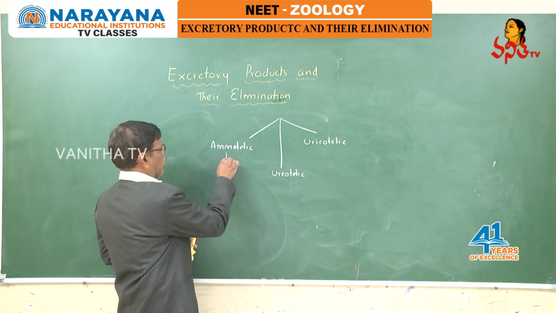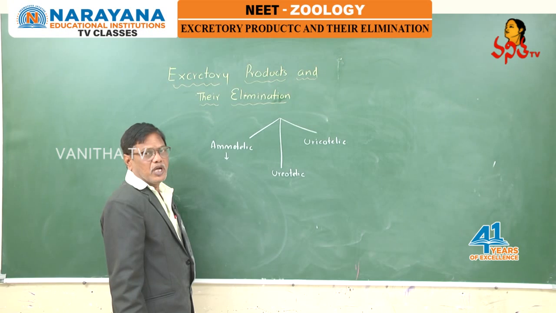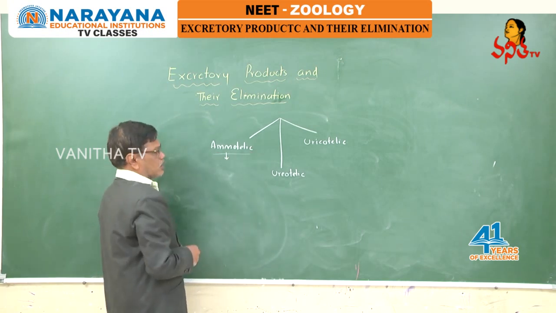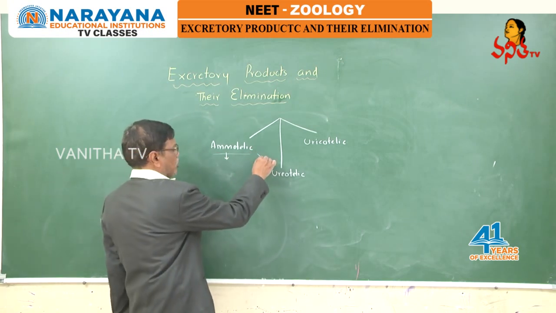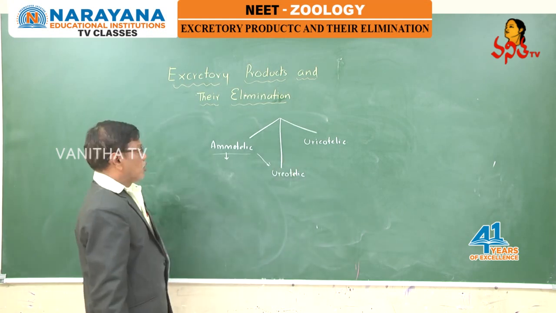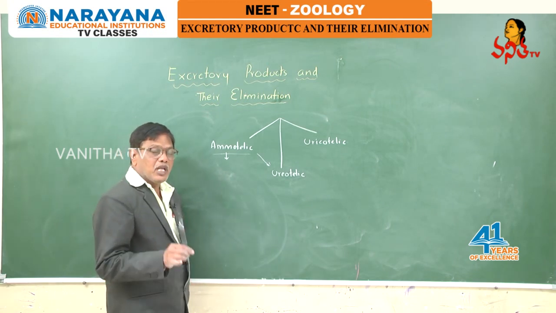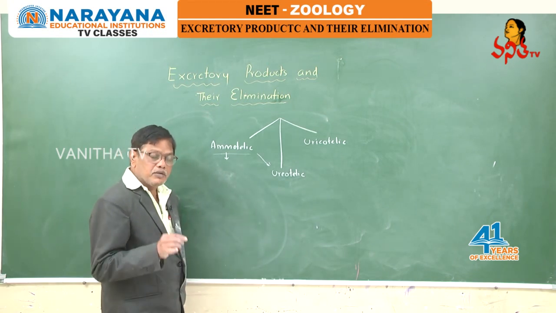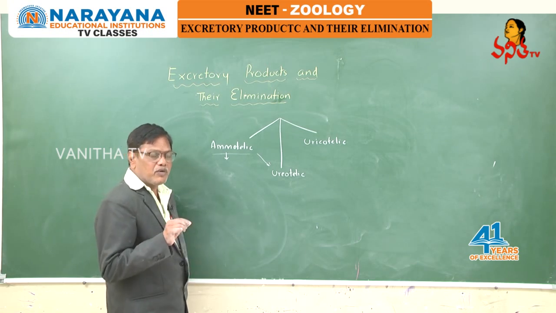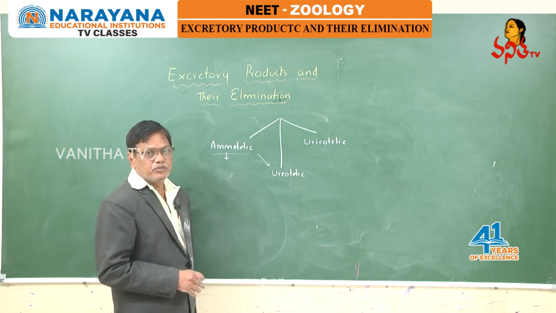Ammonotelic, already it is clearly understood. They excrete the nitrogenous waste in the form of ammonia. Ammonia is more toxic, that is neutralized to what? Urea. Urea is converted to uric acid in some. No doubt ammonia is more toxic, but elimination of nitrogenous waste in the form of ammonia is least expensive.